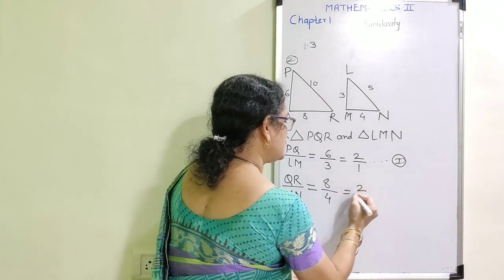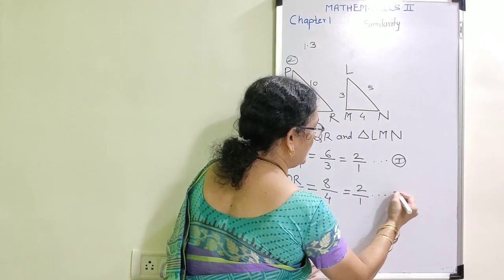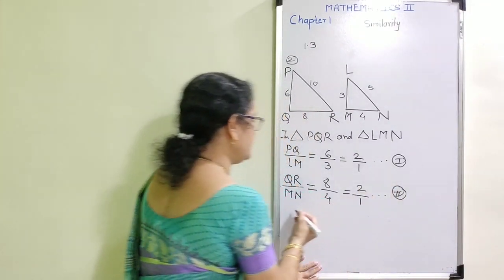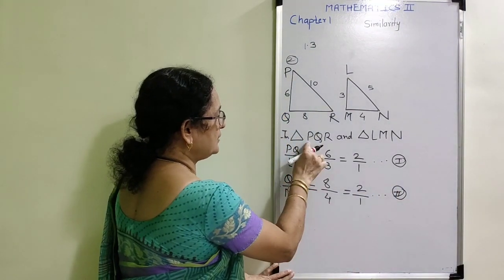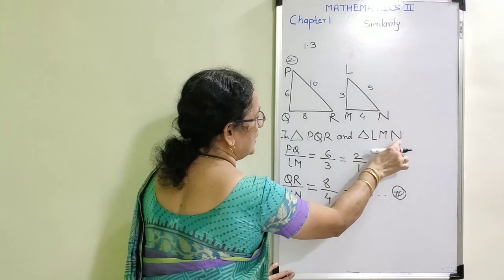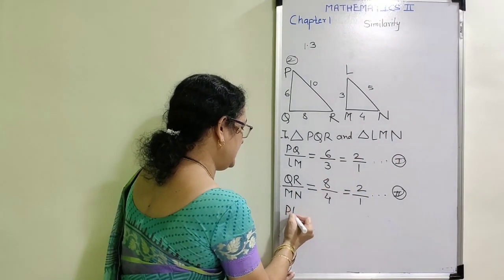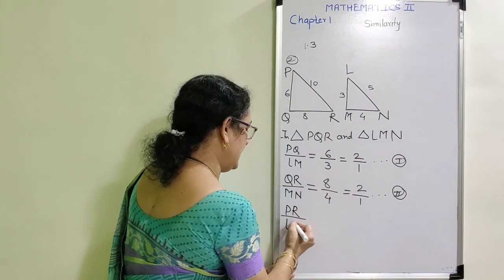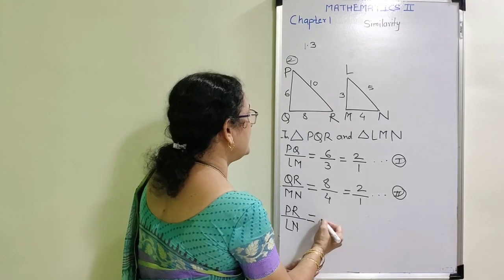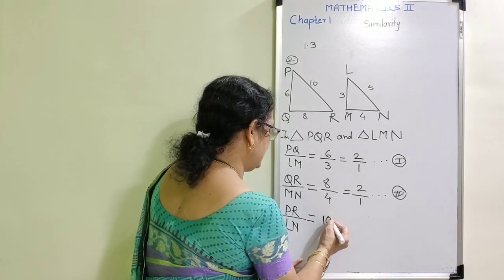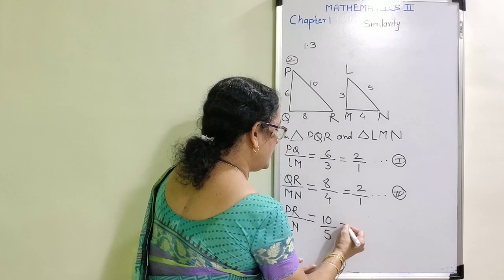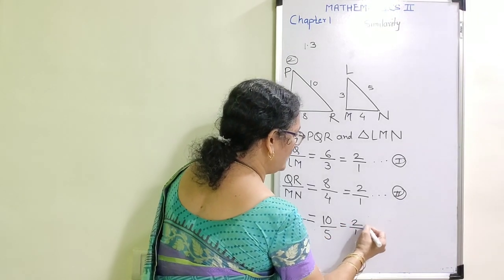Again, the ratio is 2 upon 1. My statement number 2. Now the third remaining ratio, PR upon LN. Length of PR is 10 and length of LN is 5. Again, the ratio is 2 upon 1.